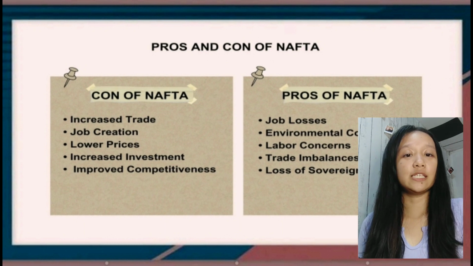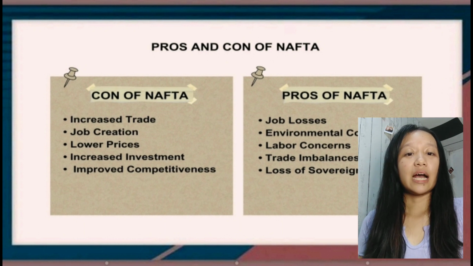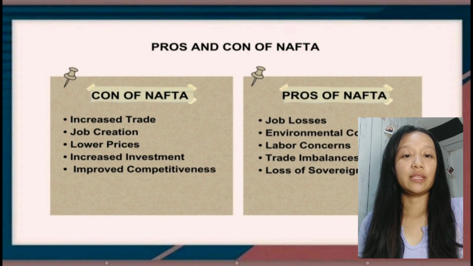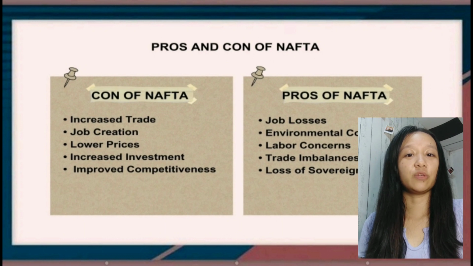And the fifth one is improved competitiveness. NAFTA has made North America a more competitive region in the global economy, as it has created a large integrated market with streamlined regulations. And the next is cons of NAFTA. First is job losses. NAFTA has led to job losses in certain industries such as manufacturing. Companies have moved production to Mexico where labor is cheaper.